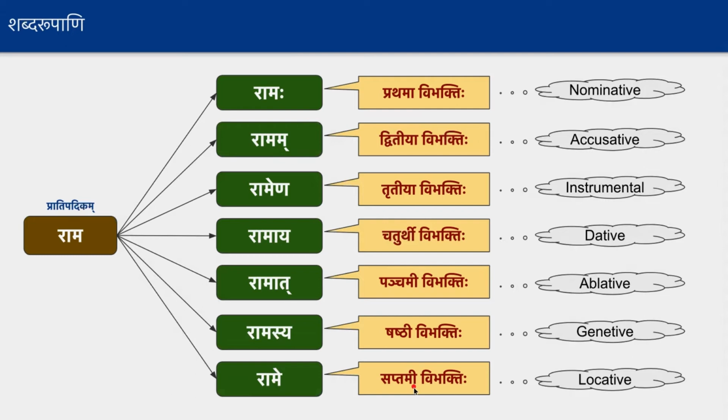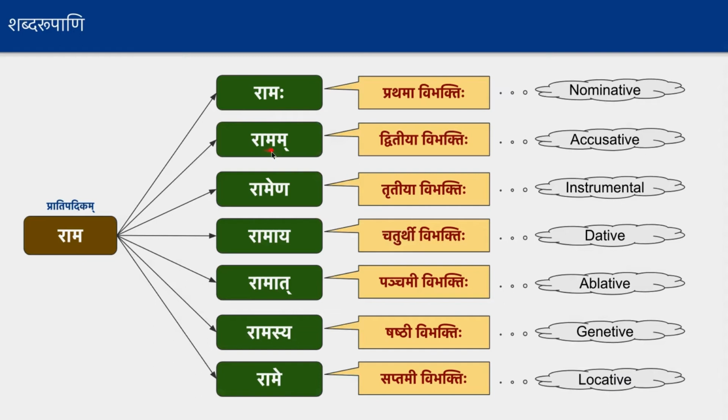And just to give another important thing here: when you say Ramaha, it is just an Ekavachana form. Ramam is again an Ekavachana form. So all the words given here are in Ekavachana forms, and of course they will have corresponding Dvivachana and Bahuvachana forms as well. So when you say Prathama Vibhakti, all three vachanas of that particular Pratipadikam in the nominative case are called Prathama Vibhakti. So Ramaha, Ramau, Ramaha, all three forms are Prathama Vibhakti forms, not just the Ekavachana form. All three are derived from the Rama Pratipadikam.